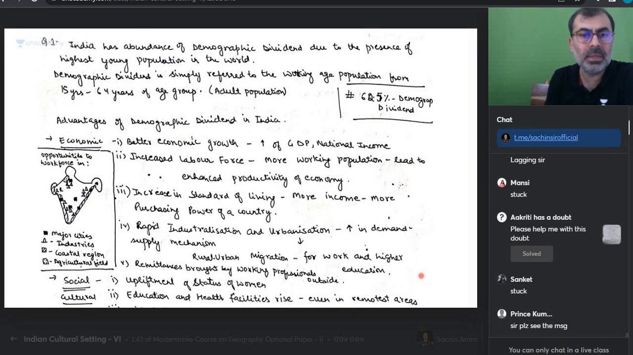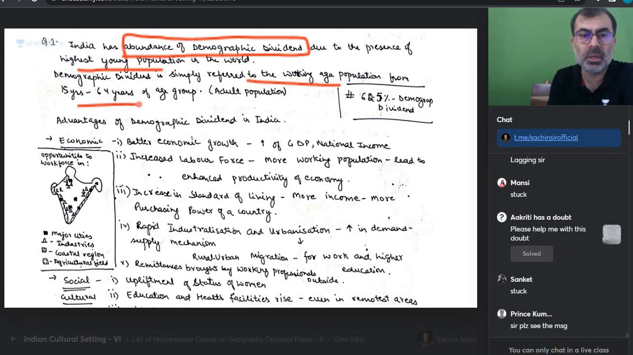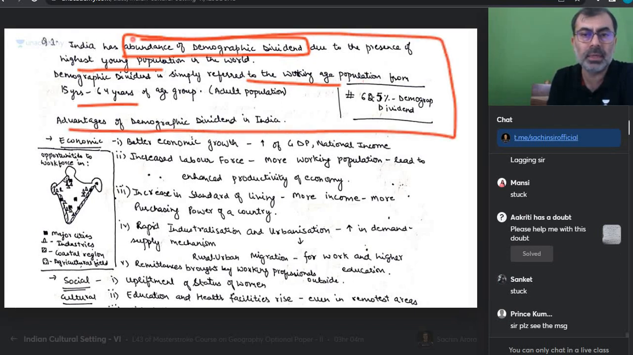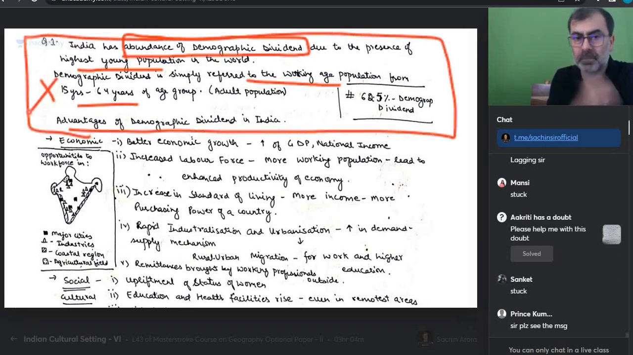India has abundance of demographic dividend. I have never written this. India has abundance due to presence of highest young population. Demographic dividend is simply referred to working age population. Advantage of demographic dividend in India. Brother, this is not my question. This is not my question. So the examiner would not read after this. My question is abundance of demographic dividend.